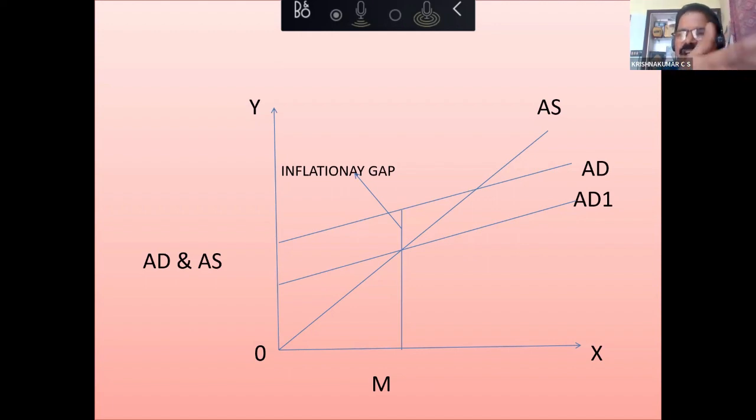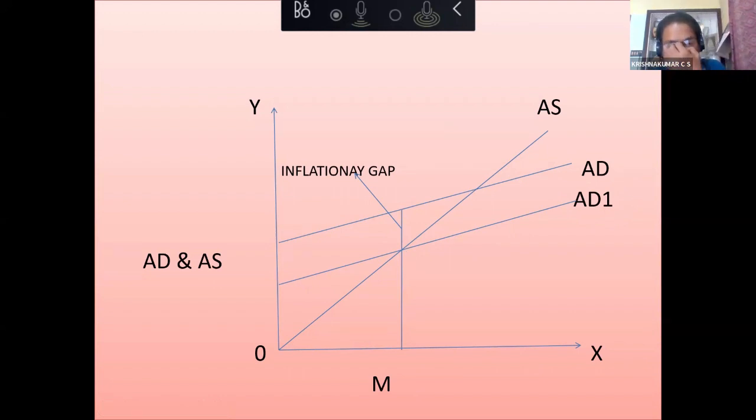We can put this definition in another way also. Inflationary gap is the difference between actual aggregate demand and desired aggregate demand for full employment equilibrium. This AD1 is not the real aggregate demand. It is the desired one. If aggregate demand were AD1, the economy would have been at full employment equilibrium. But actually, this is not the aggregate demand. This one is the aggregate demand. It is greater than aggregate supply at full employment level. So this gap is what we call inflationary gap.